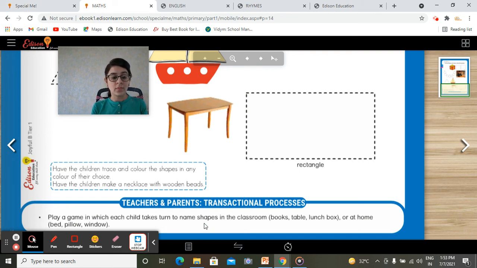They'll let you know, so that you will come to know whether in real life they are able to recognize the shapes or not. So this is our basic concern. We don't want them to only recognize in the book, this is rectangle, this is square, this is circle. They should recognize and correlate the objects in real life as well. So this page is to be done today.